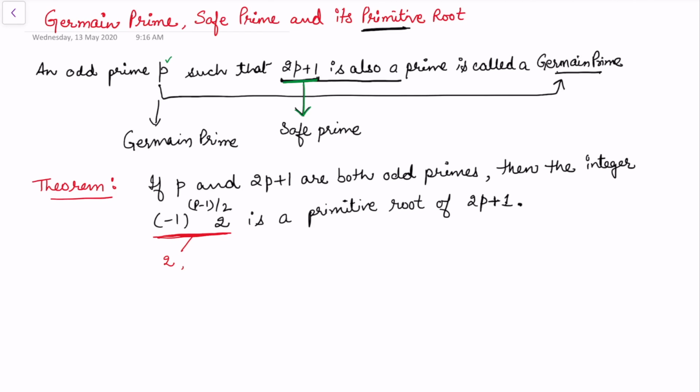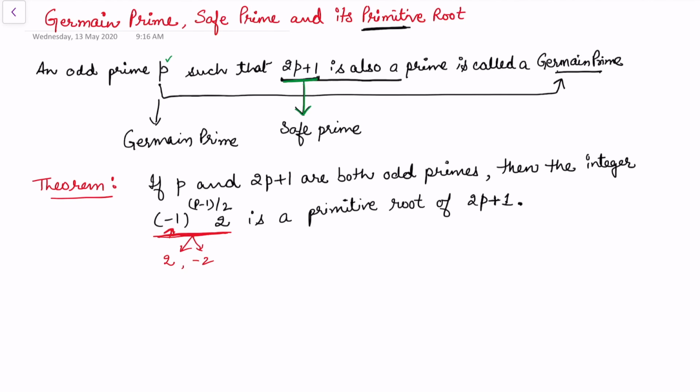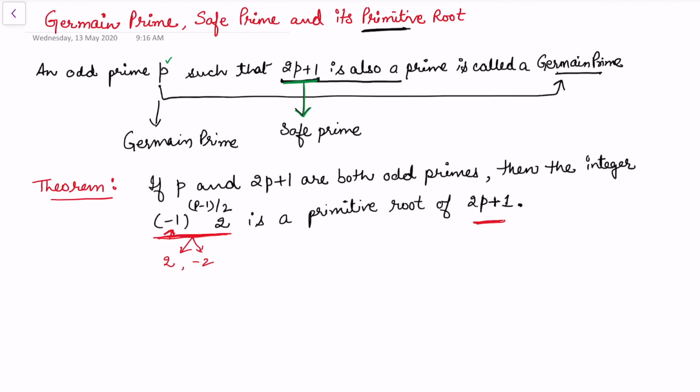So in fact, this is going to give me only two values. Either it will be 2 or minus 2, because the first factor here is minus 1 to the power something. But that depends upon the particular prime. So if that prime is of the type where the exponent is even, I'm going to get a plus 2, and in the other case I'm going to get a minus 2. So this will act as a primitive root for 2p plus 1.